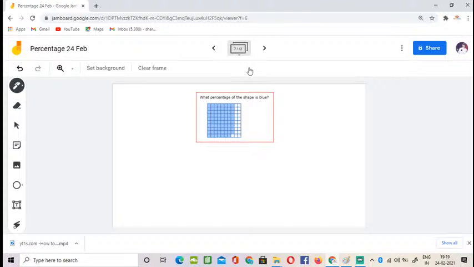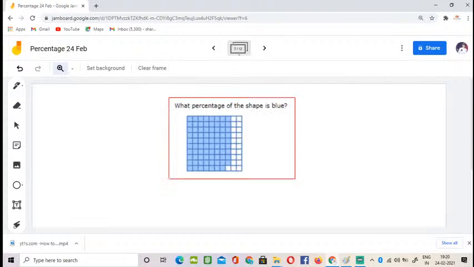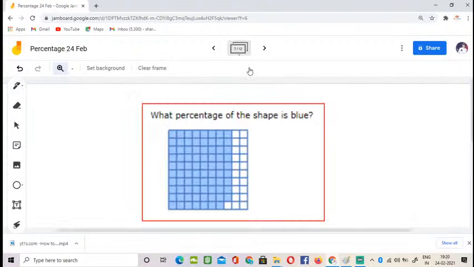So here is your next question. I'll maximize the size. Simple. The day I start the percentages lesson, I just don't want to give you complicated parts. So I'm just giving you very simple activities. So 10, 20, 30, 40, 50, 60, 70. 70 plus 9, only one less, right? So it is 79.